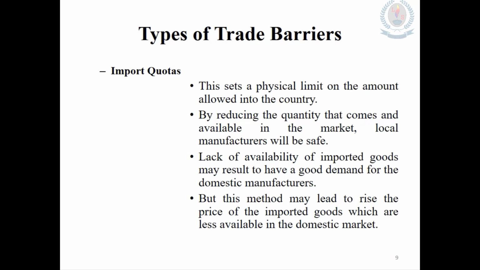When imported goods are less, the local manufacturers get good demand from customers. So their income as well as their manufacturing process will develop, and the ultimate objective of the government, protecting the domestic manufacturer or the domestic market, can be satisfied.